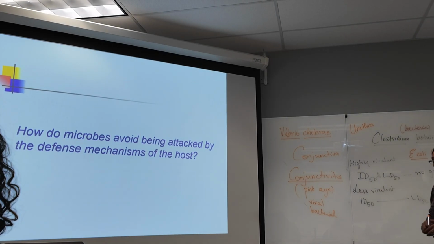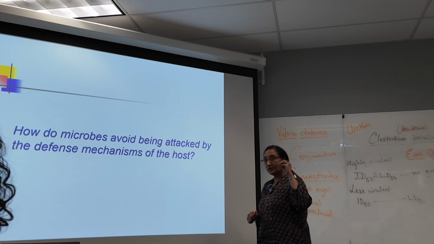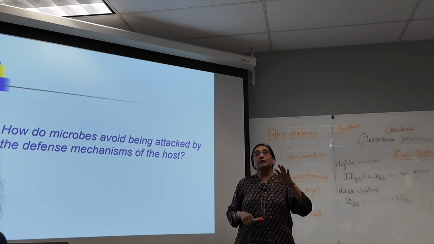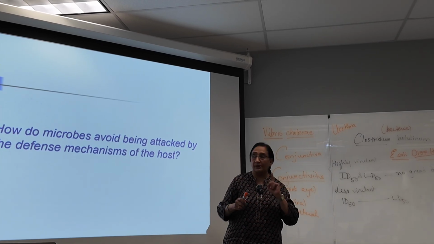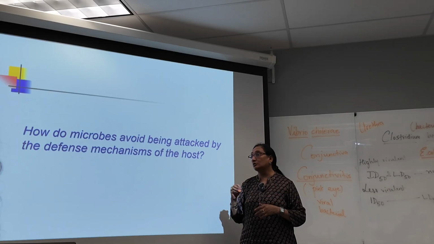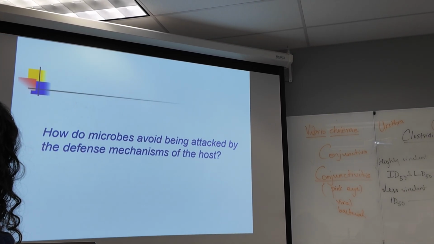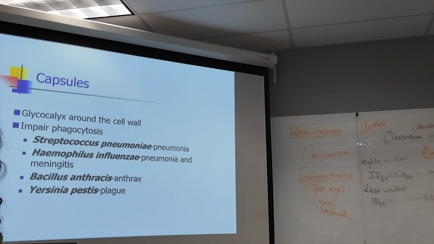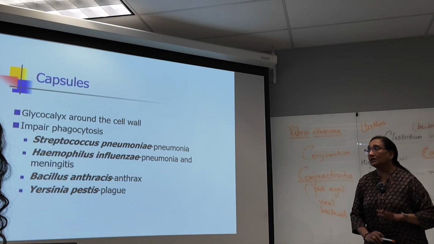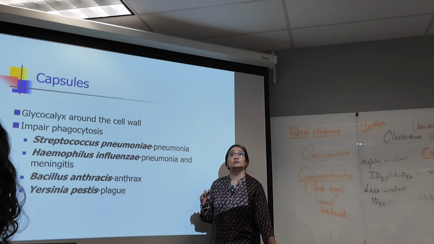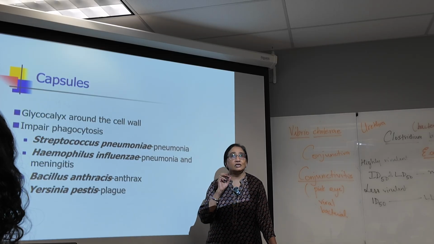Now, once they attach themselves, they have to invade, they have to enter into the cell. And it is at this point that they also have to avoid getting destroyed by the immune system of the host, our immune system, which is constantly keeping a watch. So many of the pathogens do have structures that will help them to a certain extent. They will be able to evade the immune system. They'll be able to fool the immune system and still be able to infect.